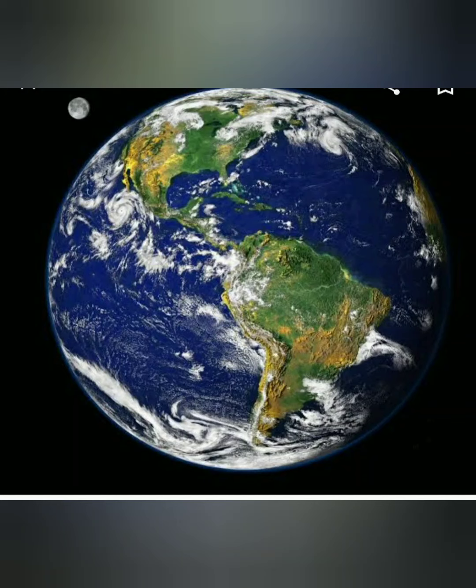You can see we live on the earth. This is our earth and it is very large. On earth there are living things. There are no living things on other planets, but on earth there are living things. Here you can see two colors, blue and green.